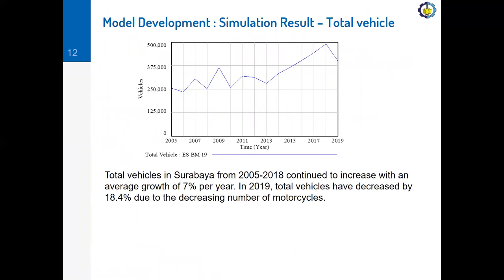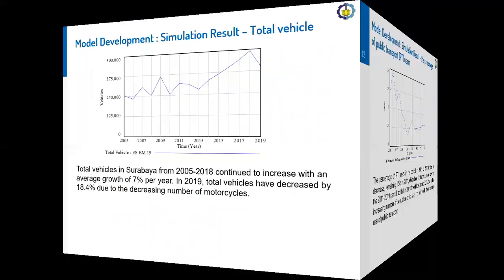As we can see from this graph, total vehicles in Surabaya from 2005 to 2018 continued to increase with an average growth of 7% per year. In 2019, total vehicles decreased by 18.4% due to the decreasing number of motorcycles.